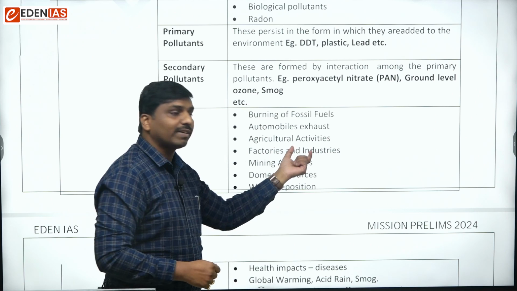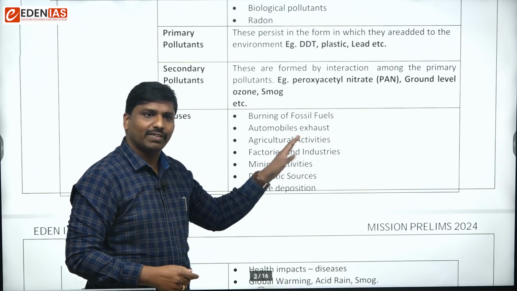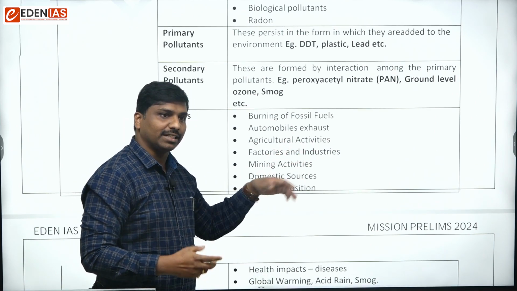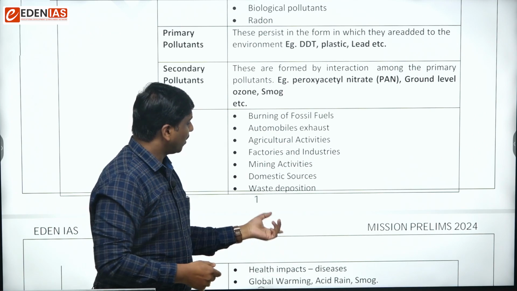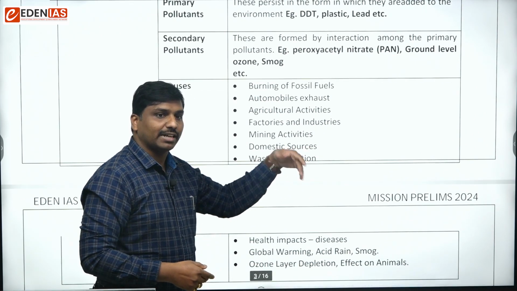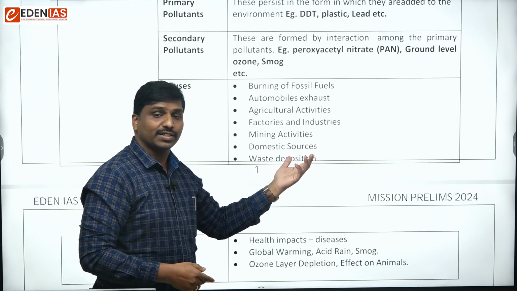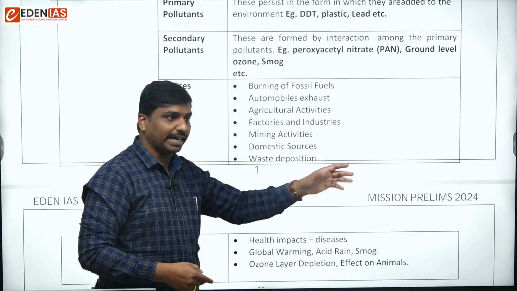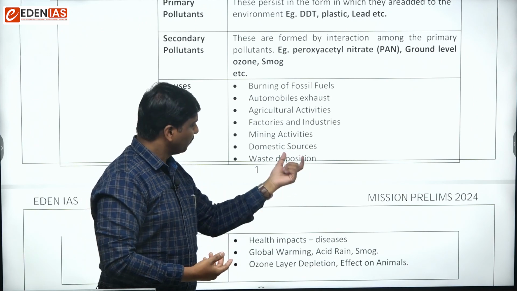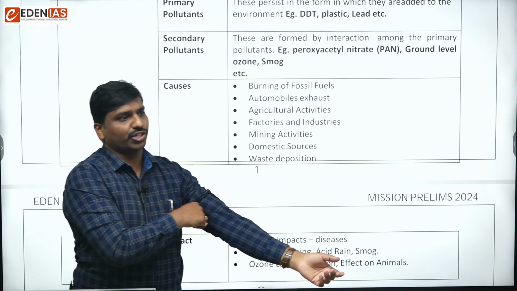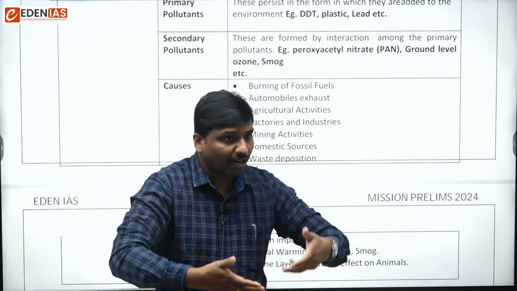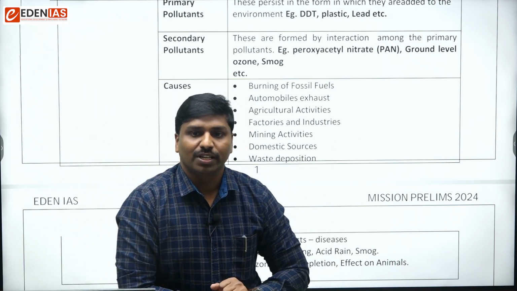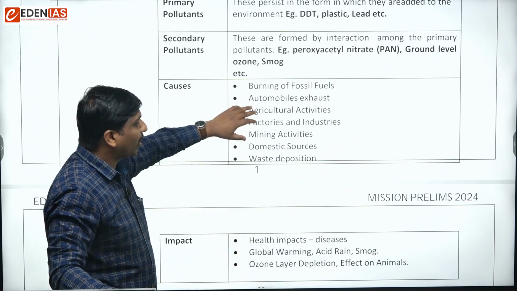And then factories and industries, and mining activities. Okay, it is a cause. And then domestic sources like cooking, using fuel wood or firewood, dung or cow dung, and waste deposition. From waste deposition also there would be a lot of gases released. Okay, so these are nothing but some of the important causes.